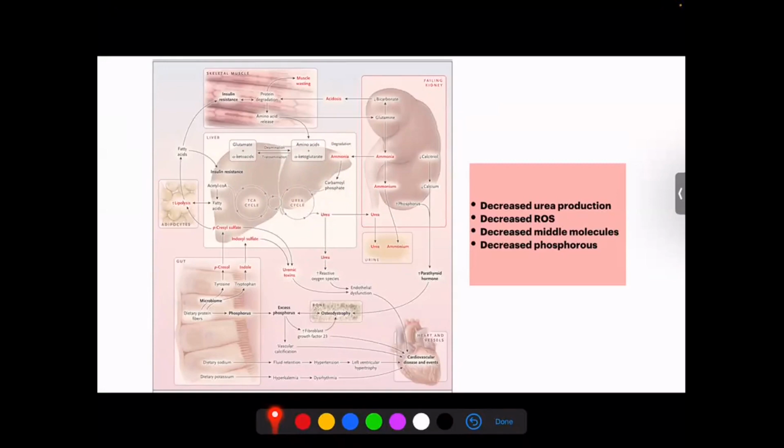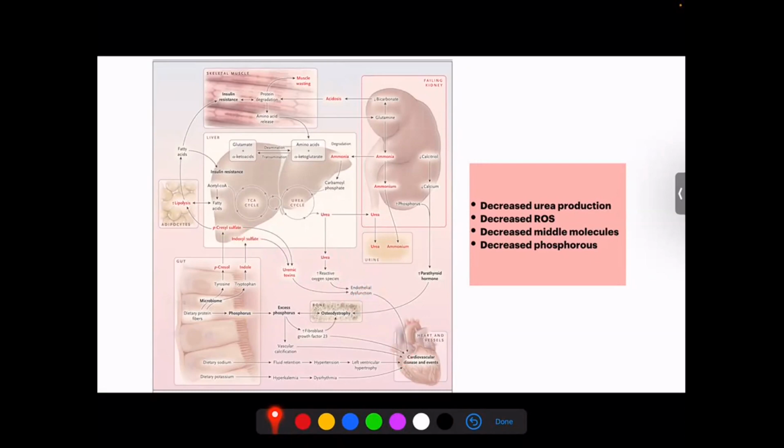So we know that when we have renal dysfunction, we have a high concentration of urea. This urea, by certain mechanisms, will result in an increase in reactive oxygen species and endothelial dysfunction, in addition to the uremic toxins like paracresol sulfate and indoxyl sulfate, which again cause endothelial dysfunction and hence result in an increase in cardiovascular events.